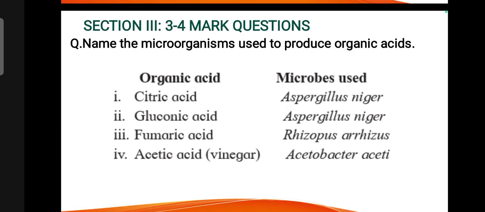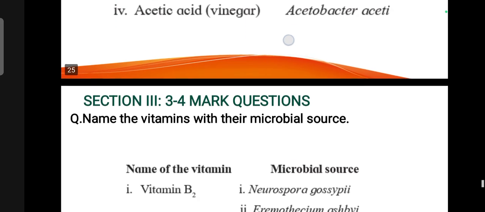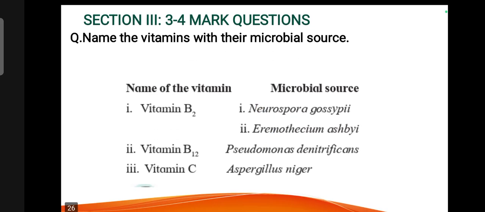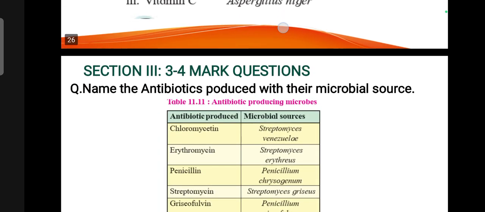Name the microorganisms used to produce organic acids. Citric acid: Aspergillus niger. Gluconic acid: Aspergillus niger. Fumaric acid: Rhizopus rhizus. Acetic acid: Acetobacter aceti. Name the vitamins with their microbial sources. Vitamin B2: Neurospora gossypii and Eremothecium ashbyii. Vitamin B12: Pseudomonas denitrificans. Vitamin C: Aspergillus niger.